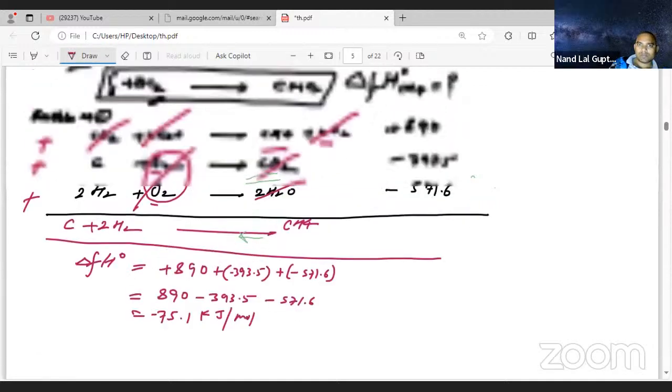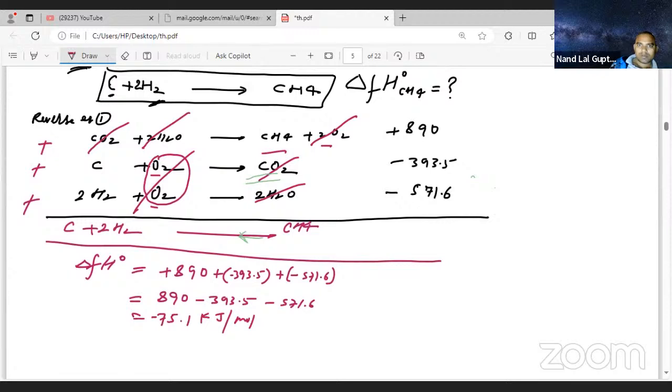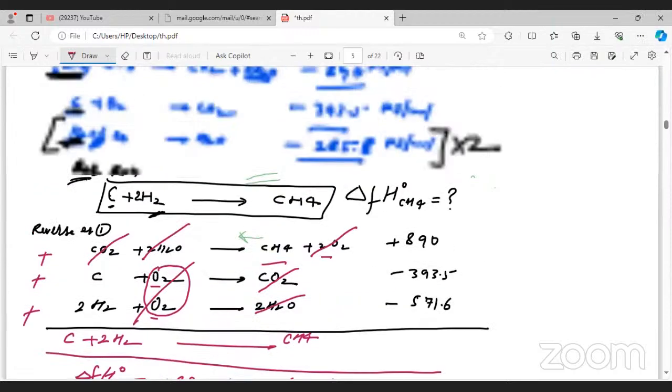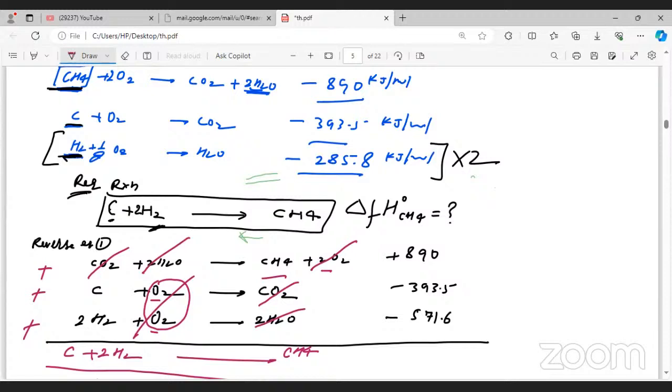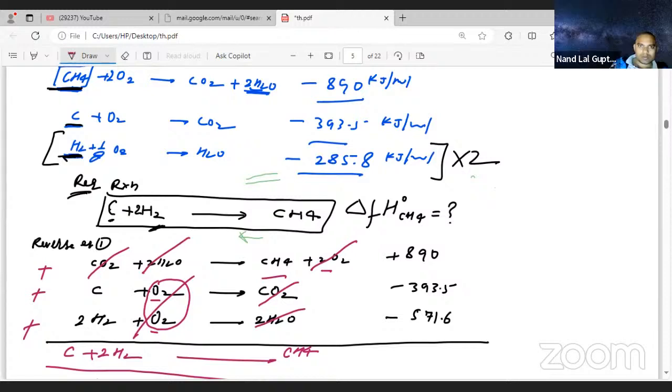285.8 multiplied by 2: 571.6. And here 393.5, and 890.0.